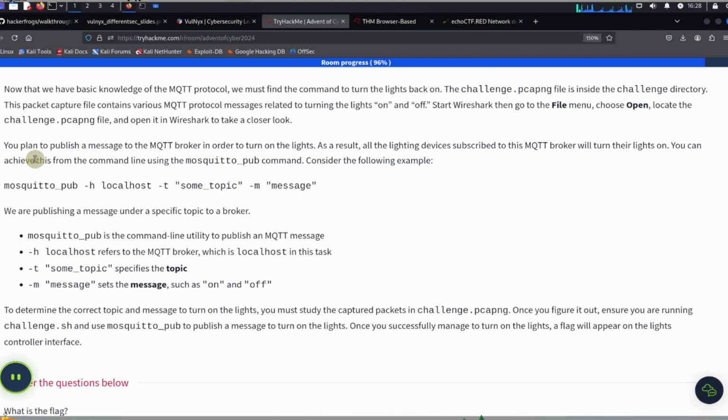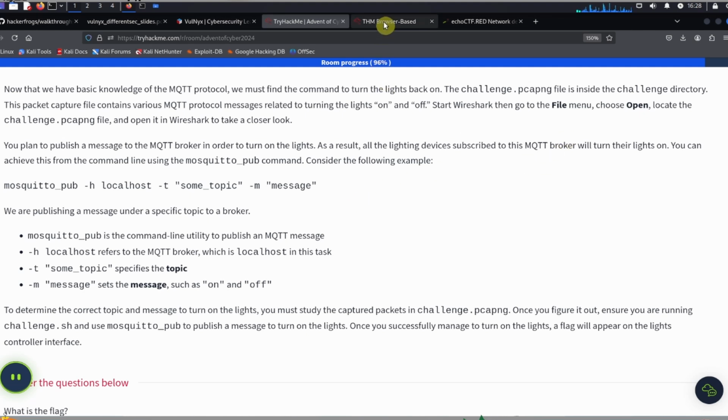You plan to publish a message to the MQTT broker in order to turn on the lights. As a result, all the lighting devices subscribed to the MQTT broker will turn their lights on. You can achieve this from the command line using the mosquitto_pub command. Okay, so we're going to take a look at this a little more in depth a bit later.